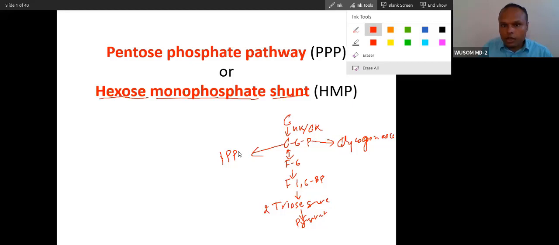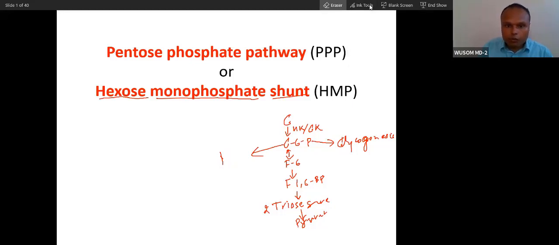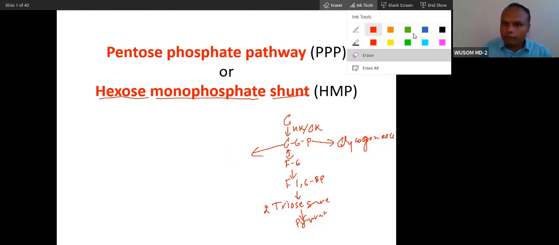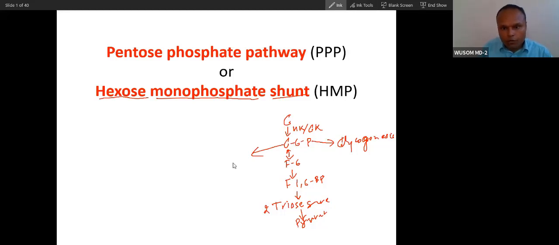Let me describe the pentose phosphate pathway. Glucose 6-phosphate will now be oxidized. There are 2 steps of oxidation. Glucose 6-phosphate converts to phosphogluconic acid, because it is an aldose sugar, so it becomes an acid, as we saw in glycolysis where glyceraldehyde converts into glyceric acid.